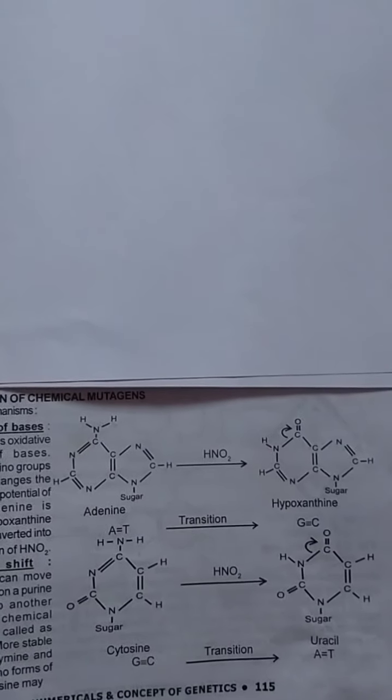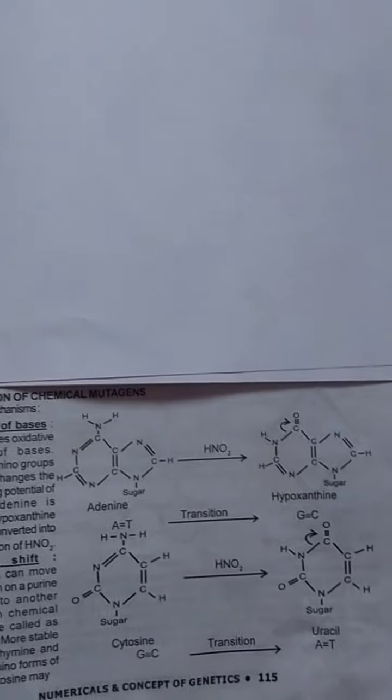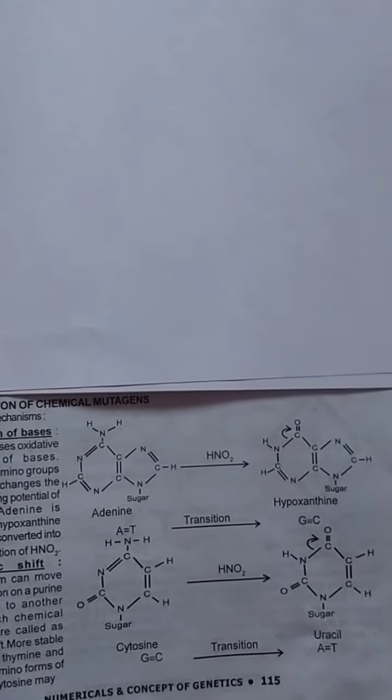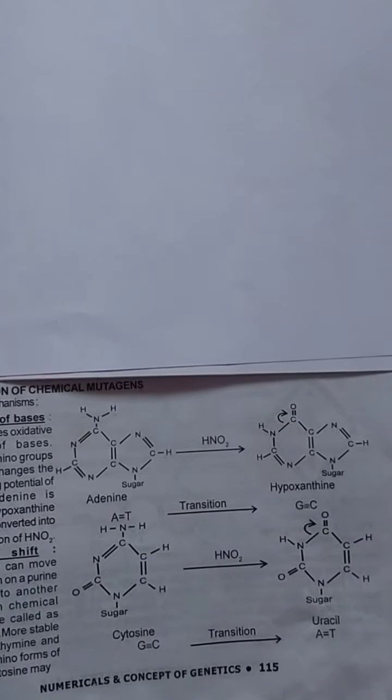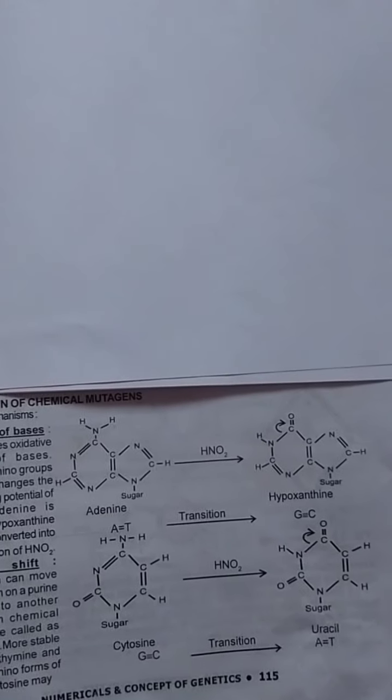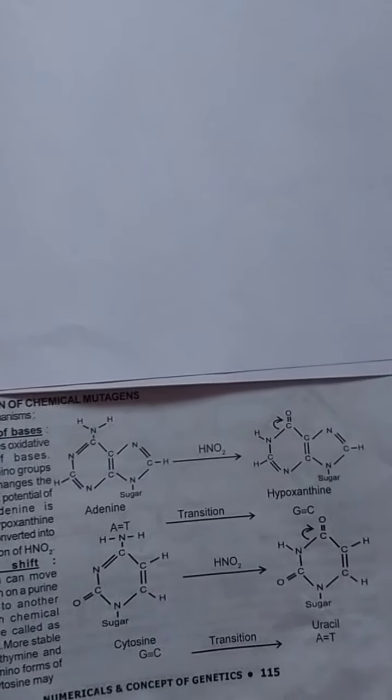Now HNO2 removes the amino group from adenine and cytosine, converting them to hypoxanthine and uracil respectively, ultimately leading to transition mutation.